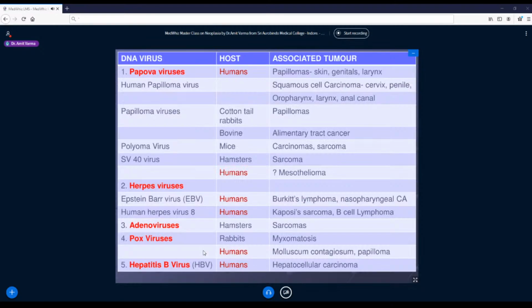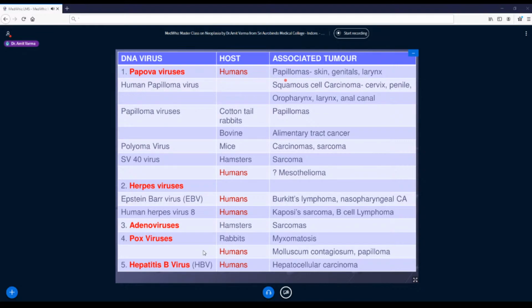So now let us see the examples of DNA viruses which are oncogenic. Now these are very commonly asked questions in universities: what is viral oncogenesis, or enumerate some viruses that lead to cancers in humans. So let us see first few DNA viruses. The first group is human papillomavirus, the papovaviruses. What we are dealing with are DNA viruses. Now this HPV is one of the most common cancer causing viruses in humans.